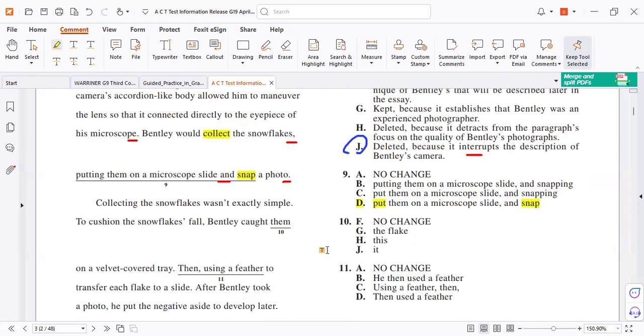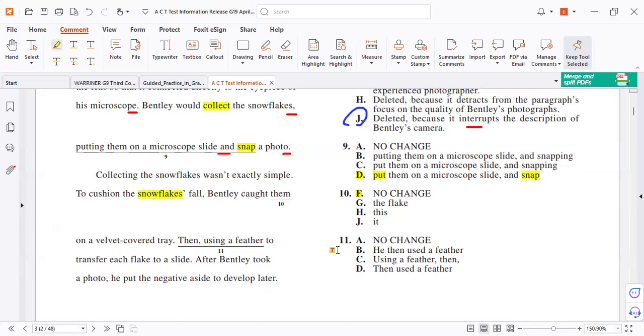Number 10, it's a pronoun as we did. And don't trust the pronouns. Collecting the snowflakes wasn't simple. Now the sentence: to cushion, it is an infinitive phrase. To cushion the snowflakes' fall, Bentley called them. So we are talking about snowflakes. So it's plural. Your I is before the apostrophe, so it is plural. So we need plural. It's singular, singular, singular, wrong. Now it's your turn, number 11.